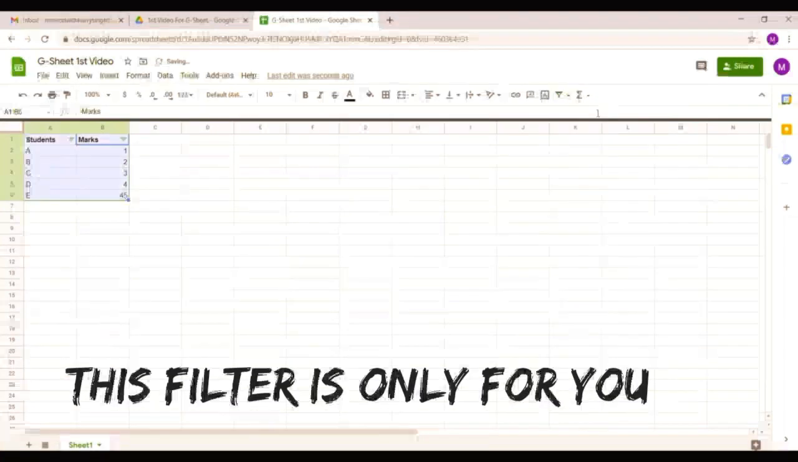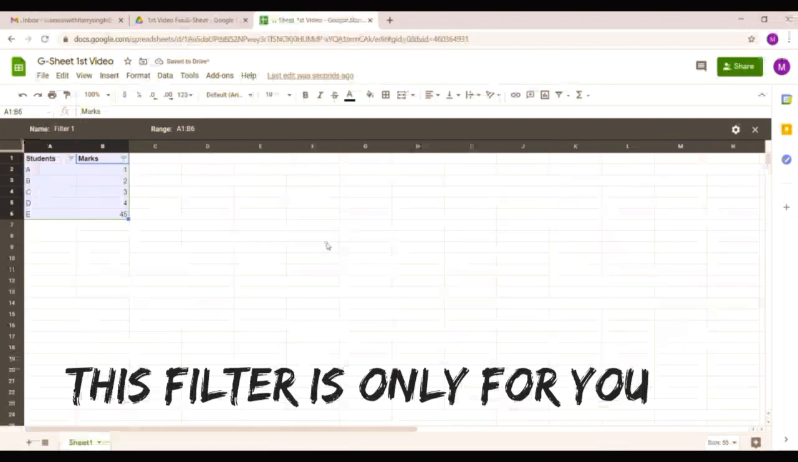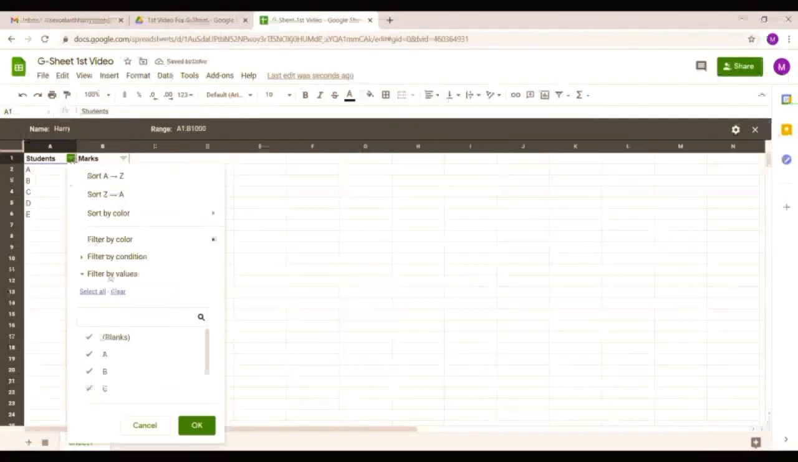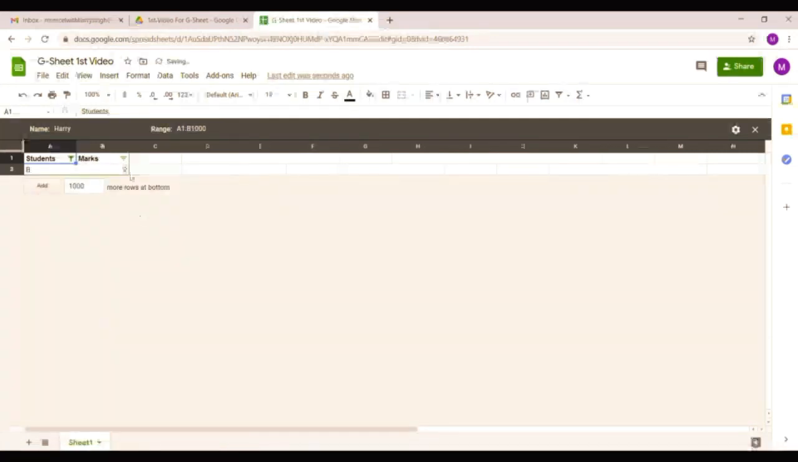Create a new filter. What it will do is create one blank filter, or you can say a temporary filter, just for you or whoever is using it. So I'm just giving my name, and the range, obviously, you can select whatever range you're using. So I'm just selecting my whole AB column. So whatever I am doing right now, suppose I'm just filtering B and another person